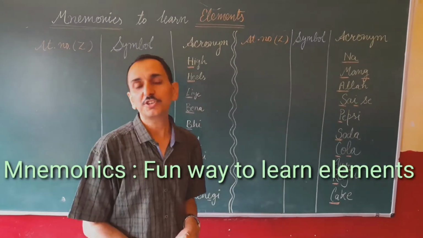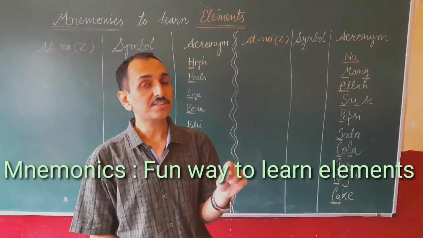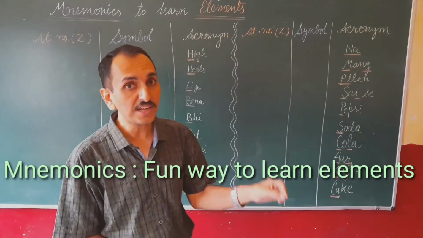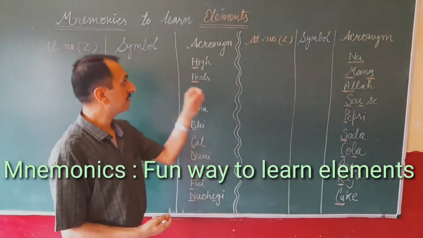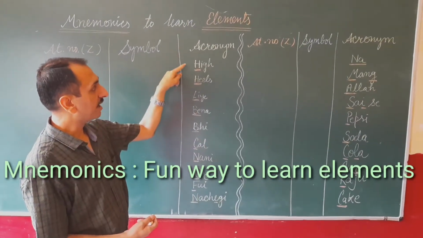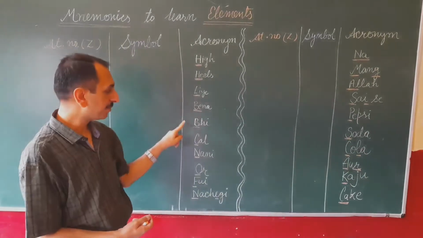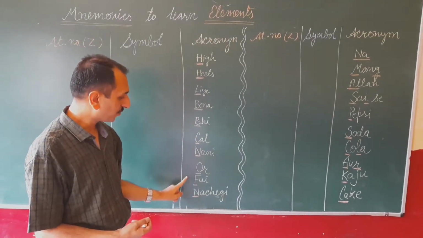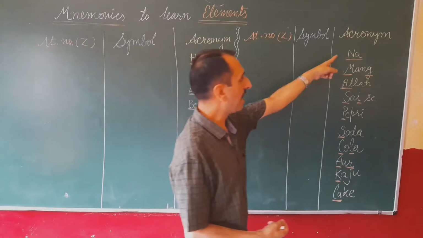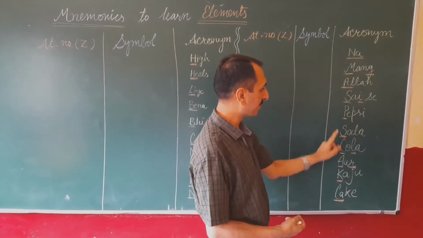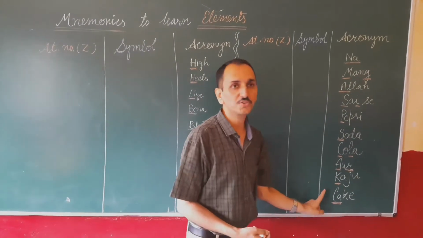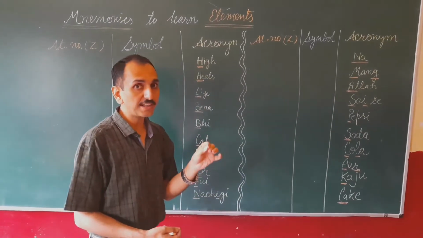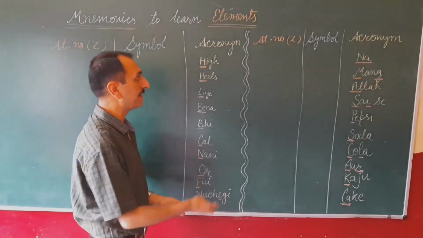Hello everyone, today we will study the elements, how to learn the elements in a fun way using mnemonics. Acronym is हाई हिल्स लिए बिना भी कल नानी और हुई नाचेगी ना मांग अल्लाह साईं से पेप्सी सोडा कोला और काजू केक. We have to underline certain alphabets here.